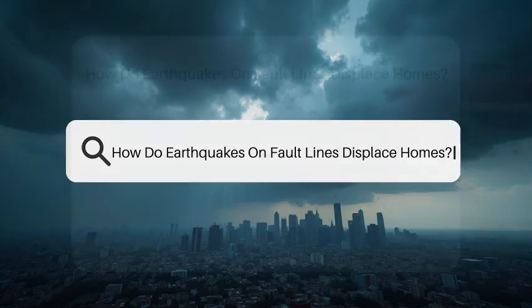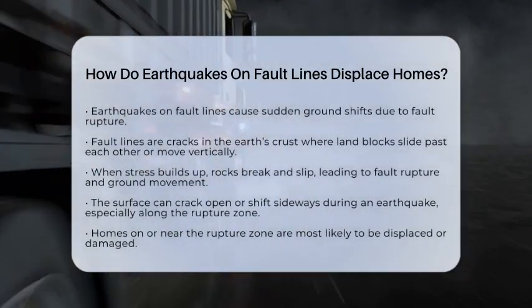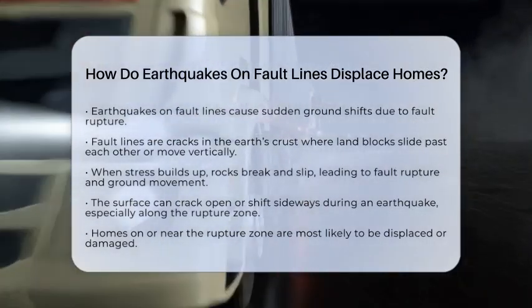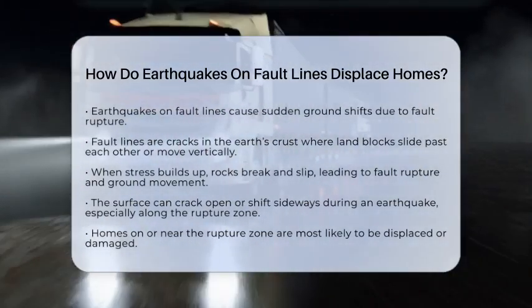How do earthquakes on fault lines displace homes? Imagine the ground suddenly shifting beneath your feet, like a giant hand grabbing the earth and moving it in a quick, jarring motion. That's what happens during an earthquake on a fault line.